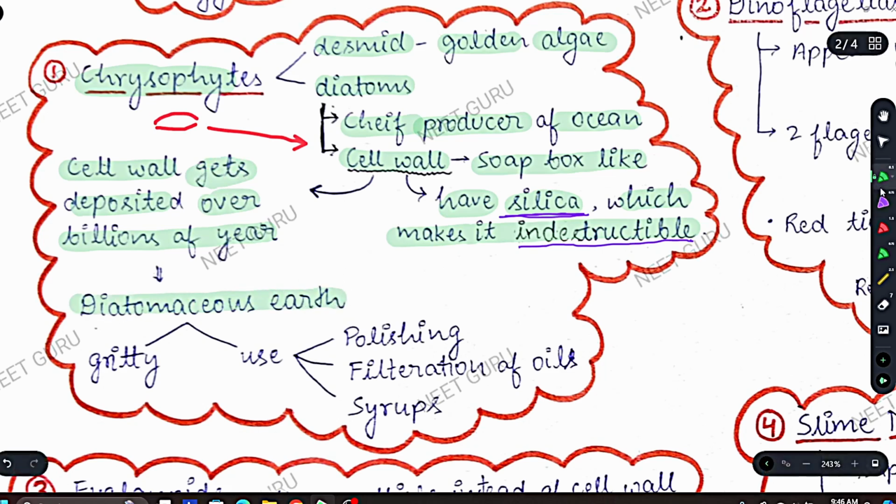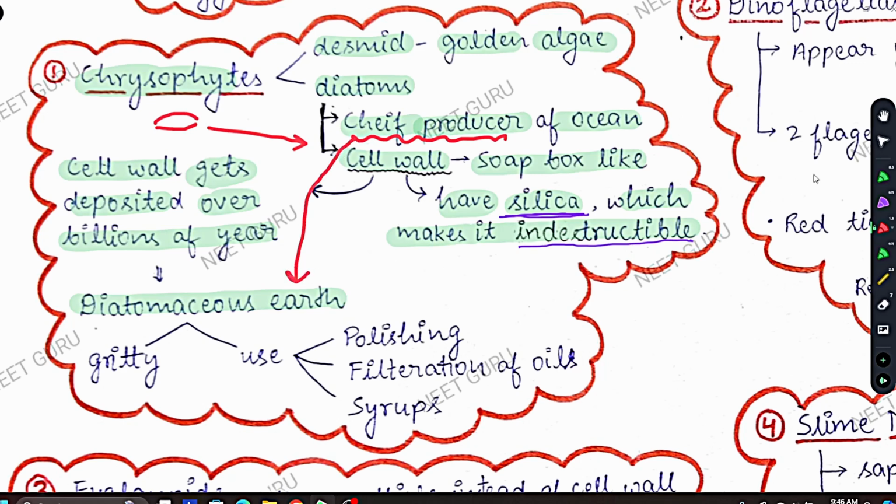Now, when we say that diatoms are the chief producer of oceans, what do they produce? They produce diatomaceous earth. This is the product that they produce, and this is why they are called the chief producer of the ocean.